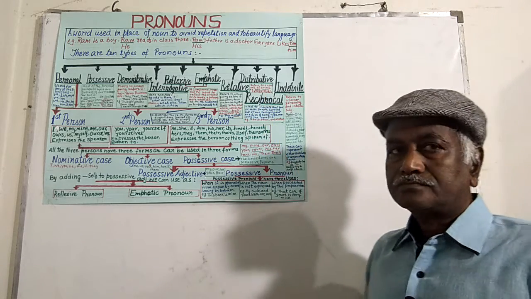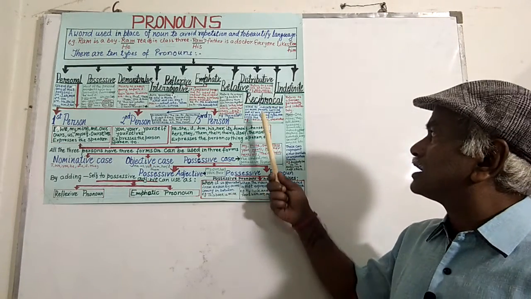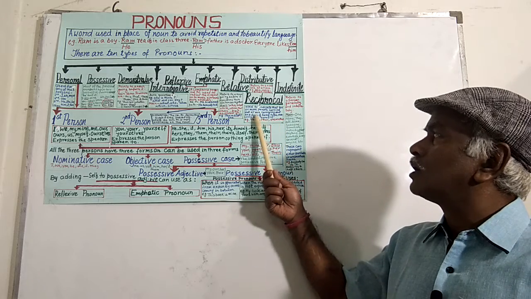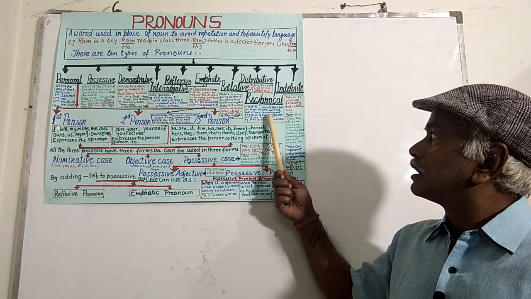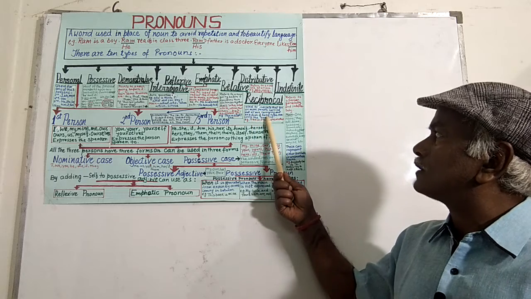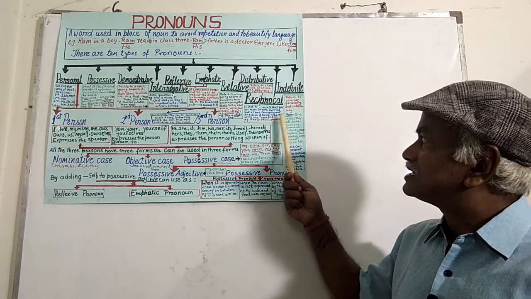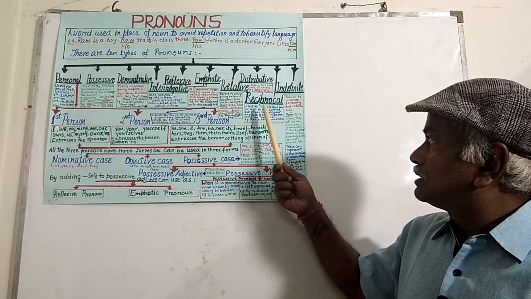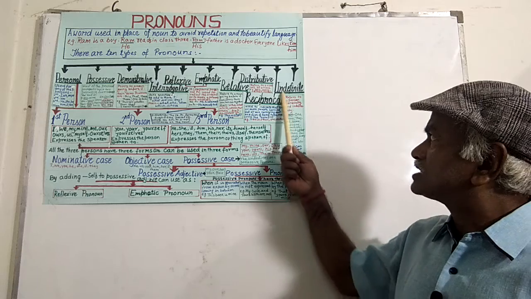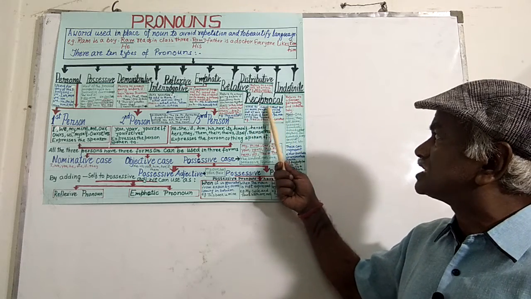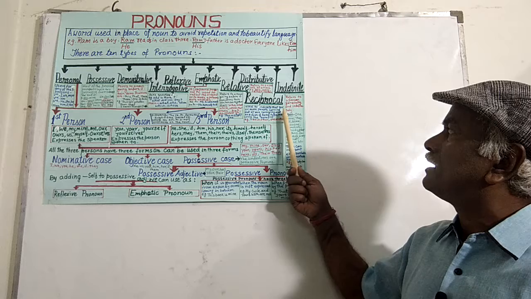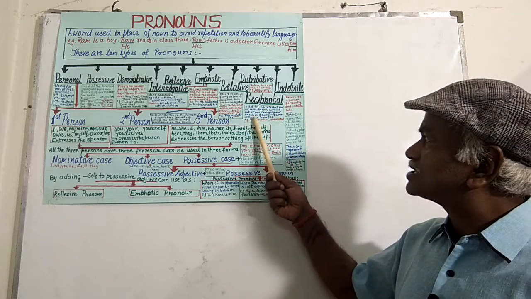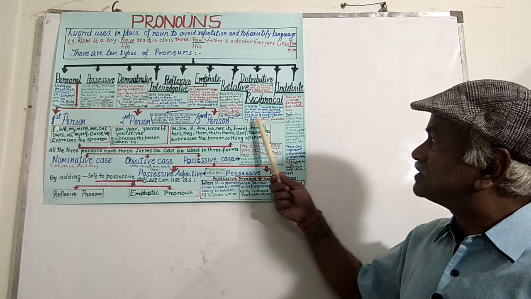reciprocal pronoun. These pronouns are used to indicate that two or more people carried out or are carrying out an action of the same type, receiving the benefits.